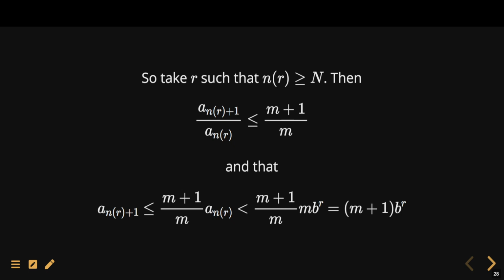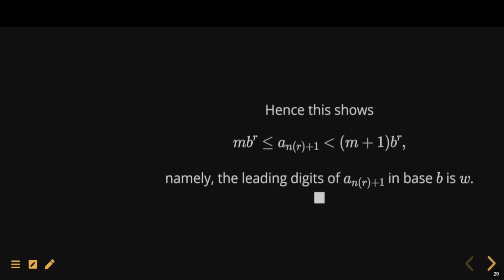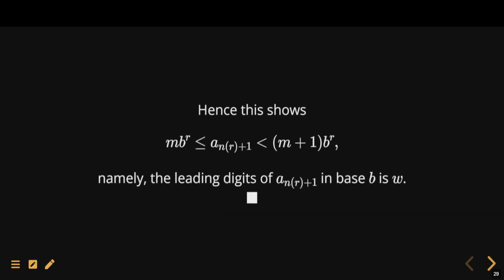But we've chosen A of n of r plus 1 to be bigger than or equal to M times B to the r. So this is precisely the term that we wanted, that is between M times B to the r and M plus 1 times B to the r. That is to say, the leading digits of A of n of r plus 1 in base B is W. This proves the proposition, which is neat.